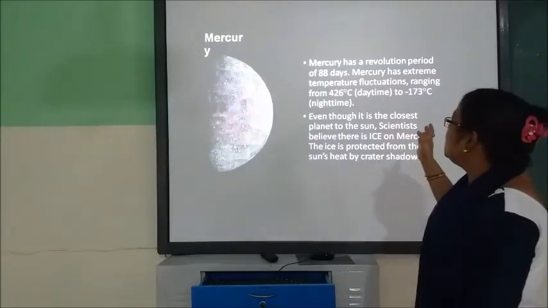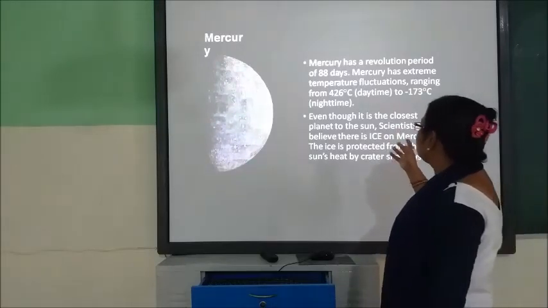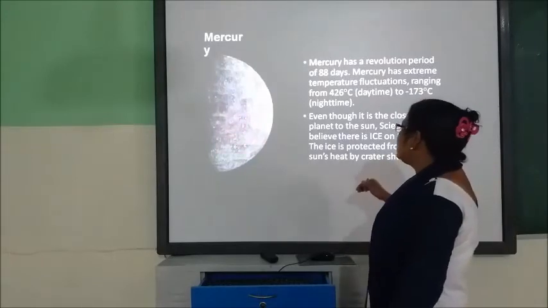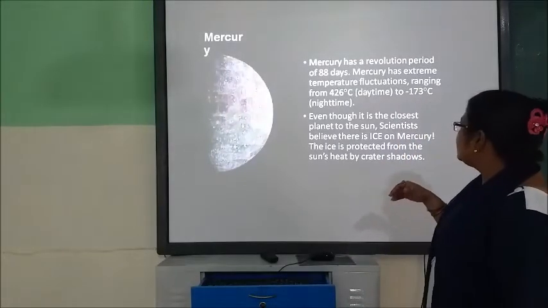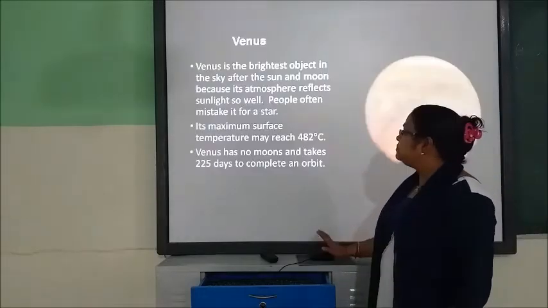life is not possible. Even though it is closest to the sun, the scientists believe that there is ice on Mercury. Yes, scientists believe that there is ice on Mercury, and the ice is protected from the sun's heat by the crater shadow.